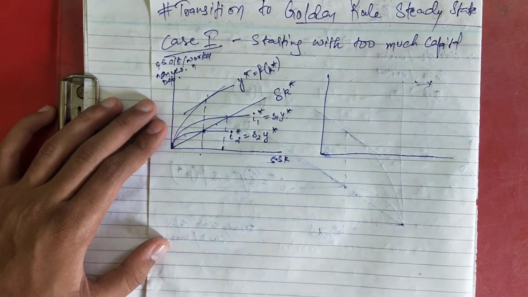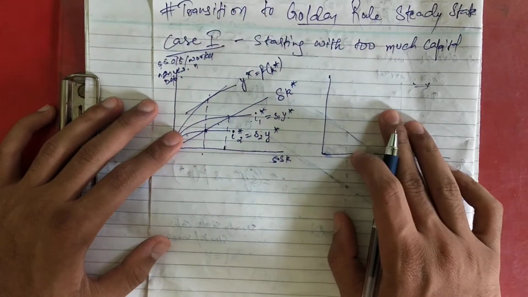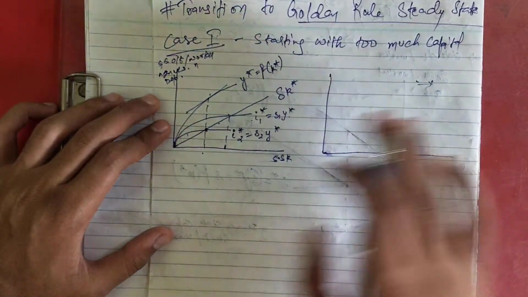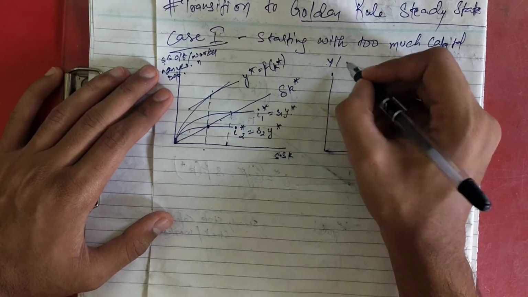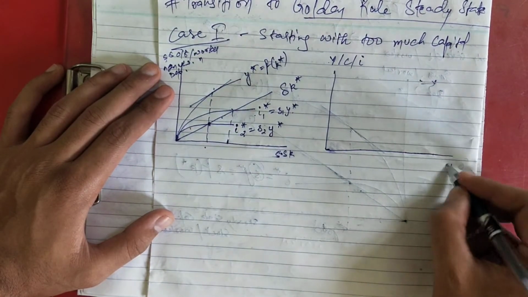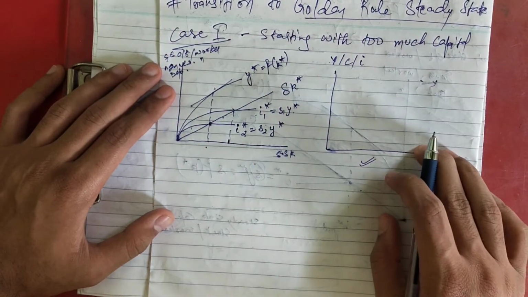So now what will happen? Also in the second diagram, wait, let me draw the second also, then I will give you the explanation of the diagram. Here 3 things will come: income, consumption, investment. And here it will be time period, and this is your main diagram. Always remember this is your main diagram.